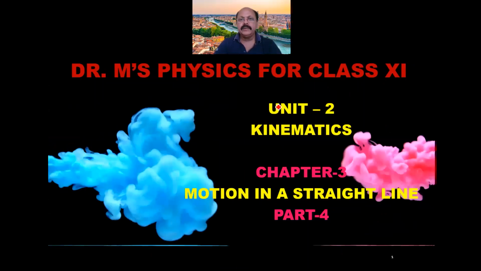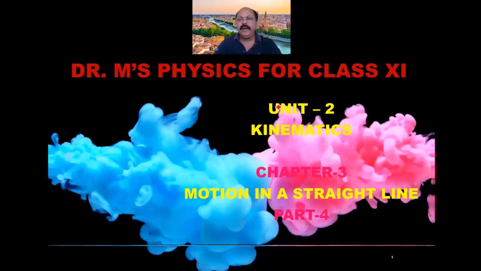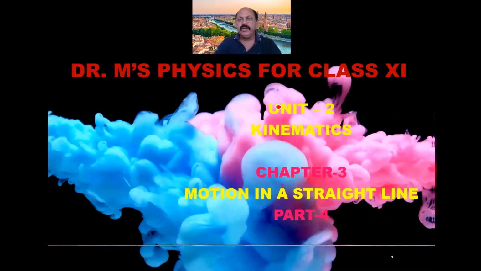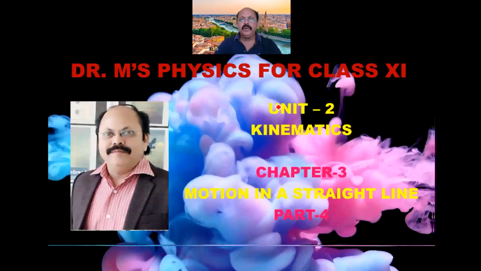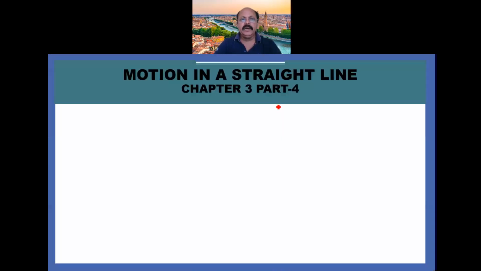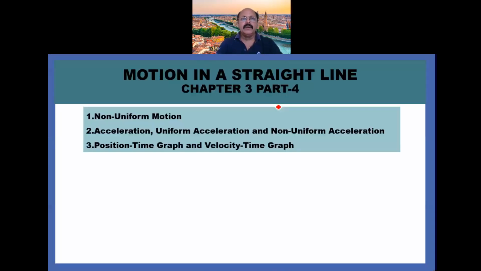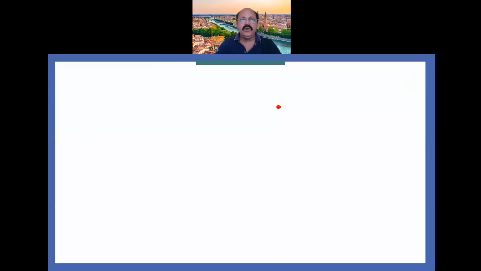Dear students, today's topic of my lecture is motion in a straight line, part 4. What you have to learn in part 4 is non-uniform motion, acceleration, uniform acceleration and non-uniform acceleration, position-time graph and velocity-time graph. One by one I will explain. The first one is non-uniform motion.